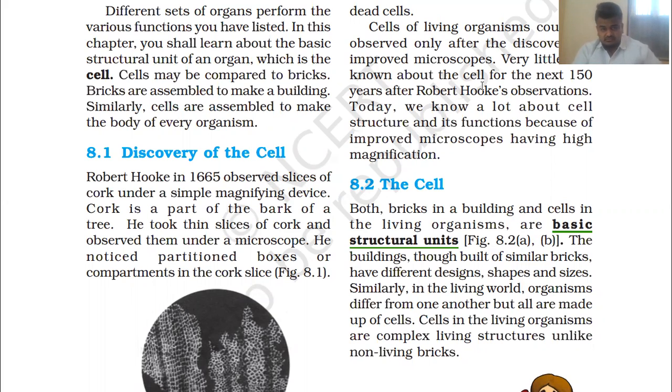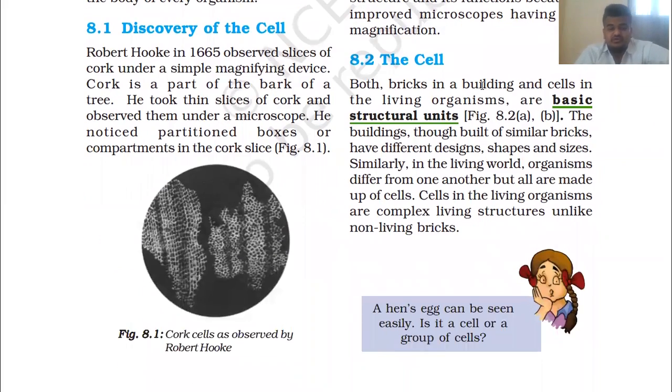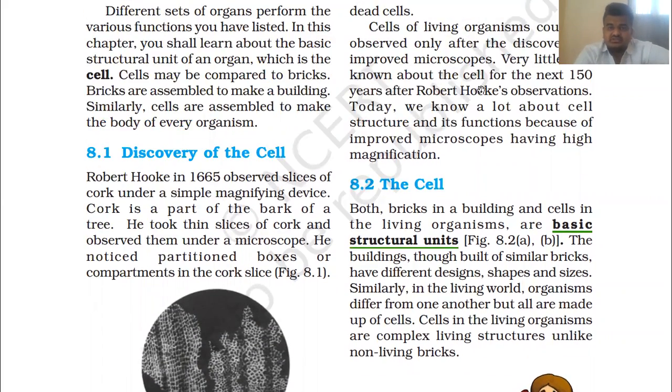He noticed partitioned boxes or compartments in the cork slices. See, here you are given this figure 8.1, cork cells as observed by Robert Hooke. This was the structure he studied. See, you are given one more example here.